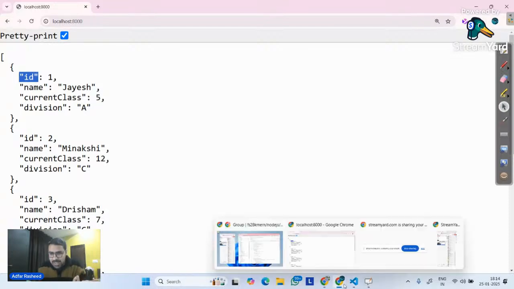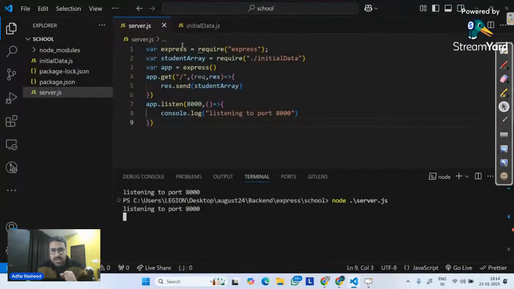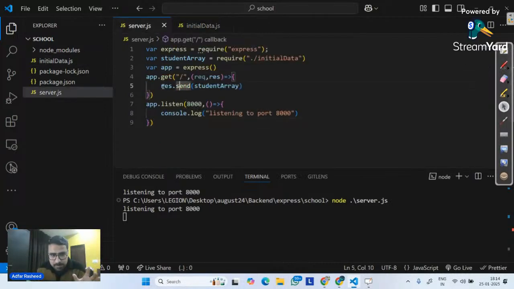So over here, look at this. My array's id is wrapped in double quotes, name is wrapped in double quotes. Similarly, every key is wrapped in double quotes. But if you look at this particular response, do you think id is wrapped in double quotes? No. So always remember, even though it was an array of objects, a proper JavaScript data structure, once I made it a response.send, it converted into JSON, and in the output we saw a JSON object. I hope that makes sense.